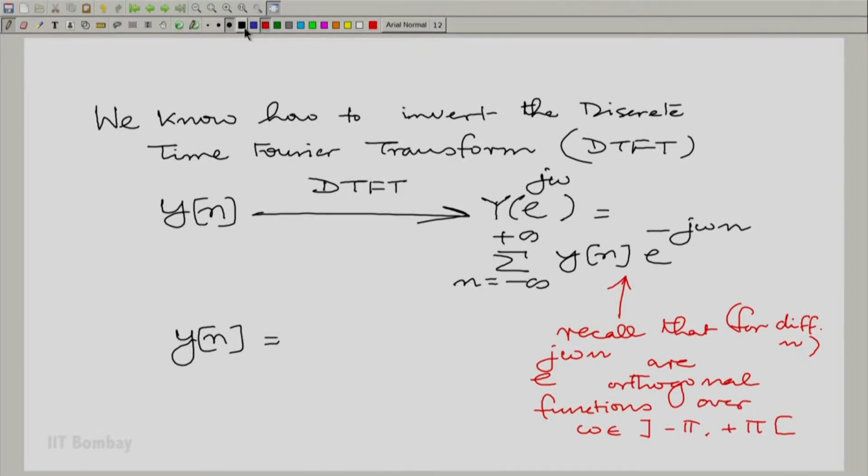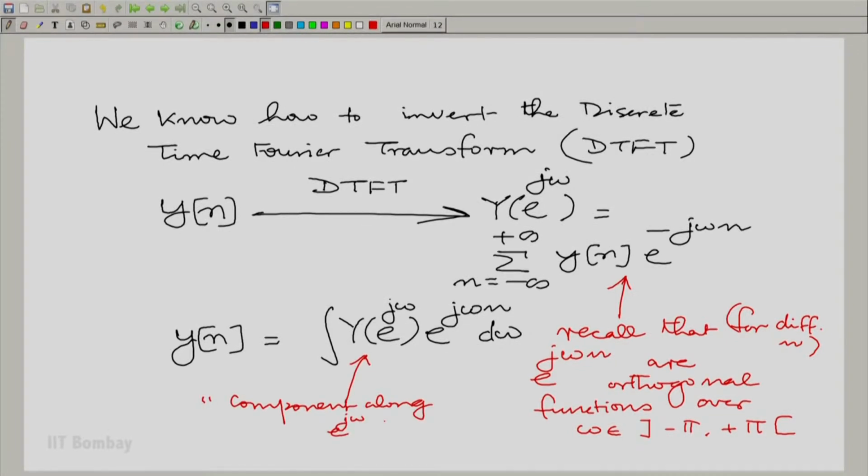So, with that we can simply multiply. We multiply Y of e raised to the power j omega by the corresponding vector, and integrate. So, what are you doing here? The component, that is the interpretation, component. Now, it is a set of, so what we are doing here is, how do we interpret this here? This was an inner product.